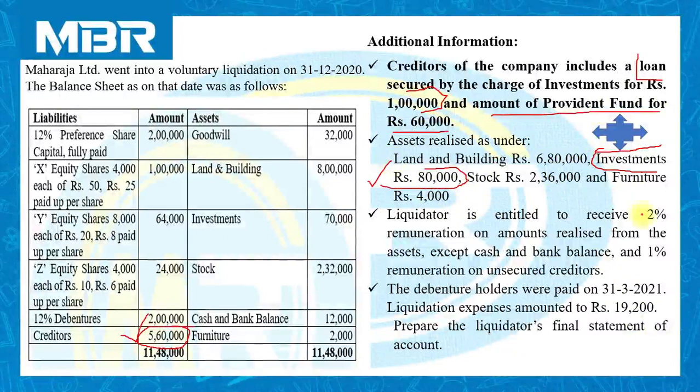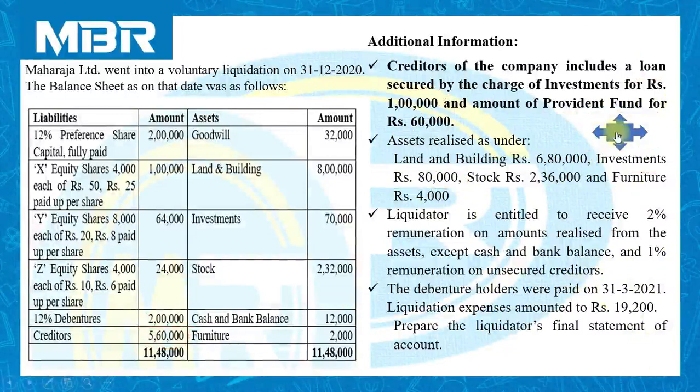Now, it is our first and foremost duty to classify the creditors into different categories, because in the given question, remuneration is also based on unsecured creditors. So, if we are not able to classify our creditors in a proper way, it is very difficult for us to solve the problem. So, let us classify the creditors properly.